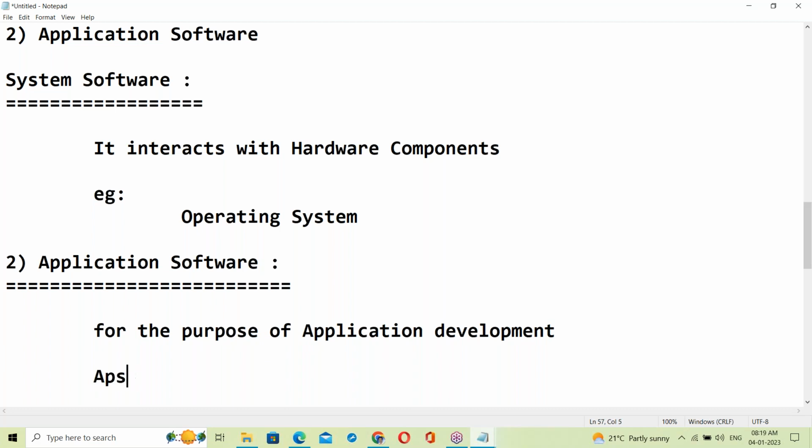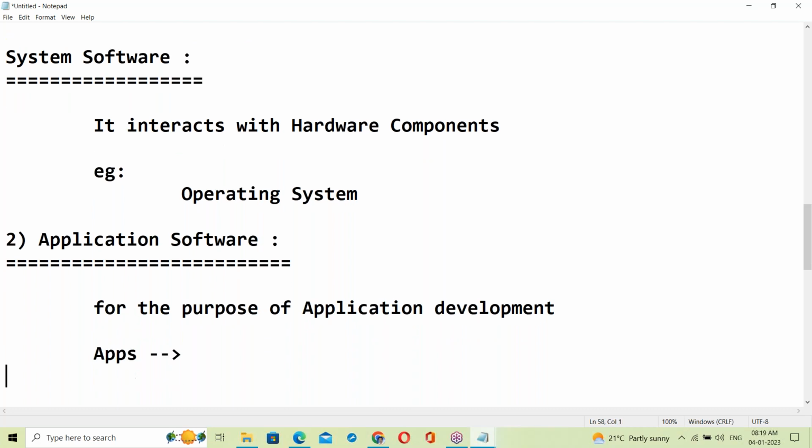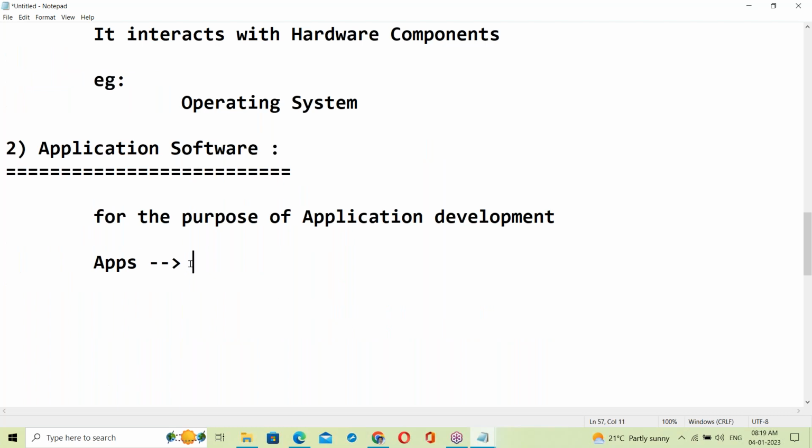Applications, apps. See, in our daily life, we are using some applications, right? Yes, many applications. So which is the mostly used application in your mobile? Anyone can answer this? Yeah, WhatsApp, good. Pavan, good.